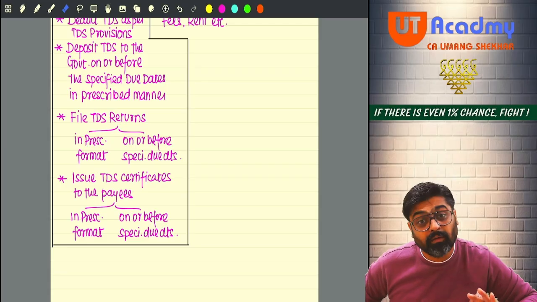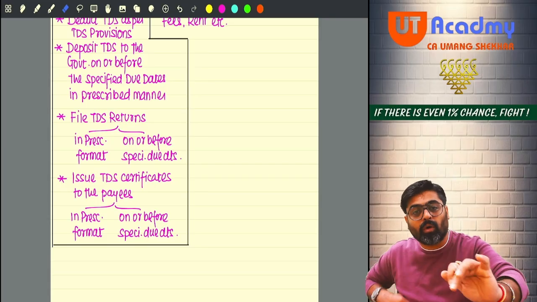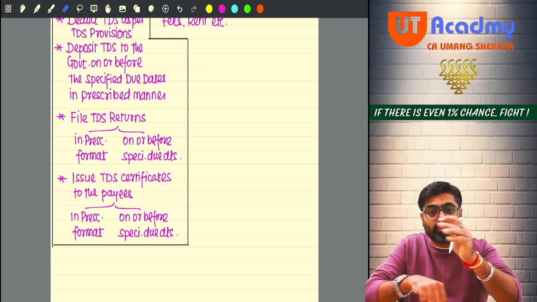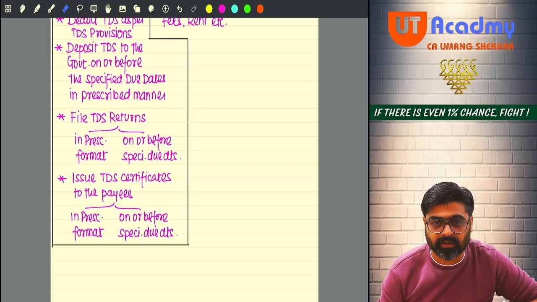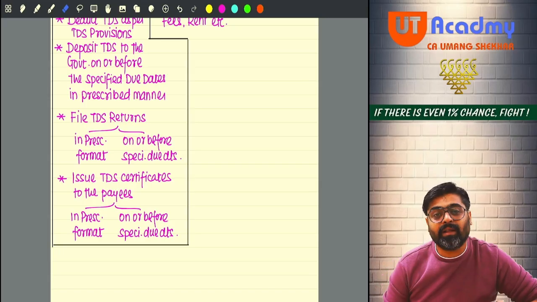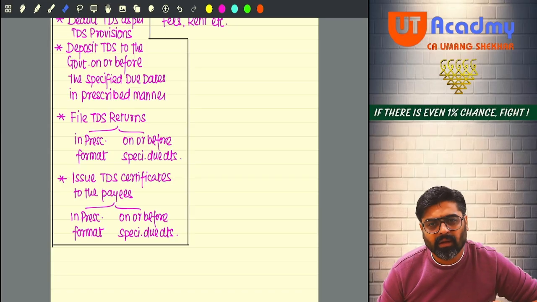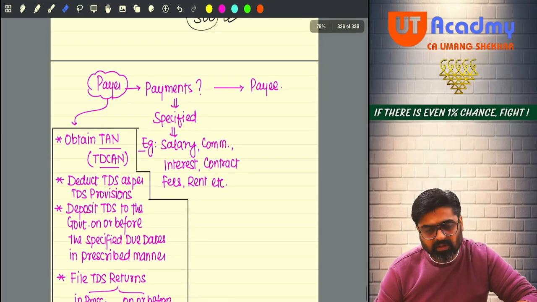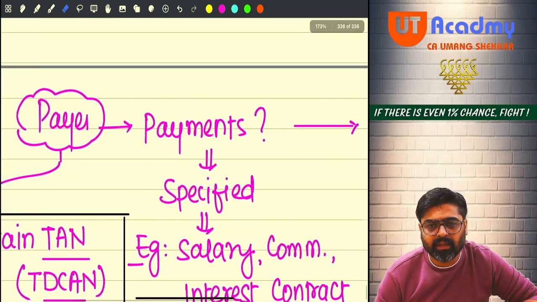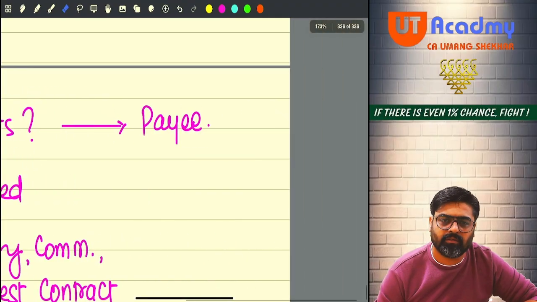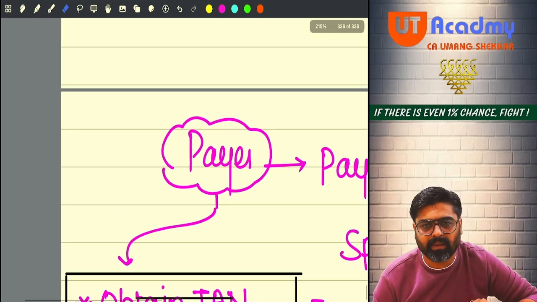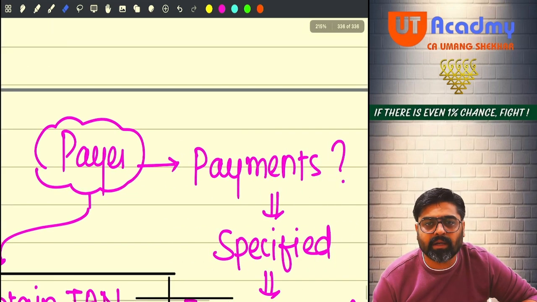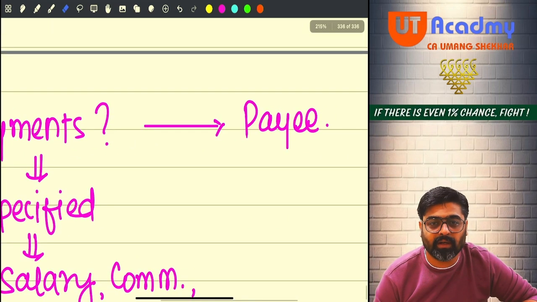Understanding or not, even the government knows that if we are just going to tell him to do all these things, he is not going to do them voluntarily or happily for us. And why are we bringing the TDS provisions? See, this payer will be giving these payments to many payees together. For example, there is a bank who is giving interest to many deposit holders.